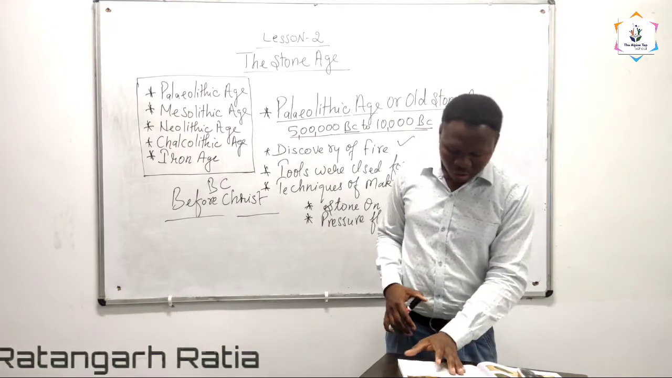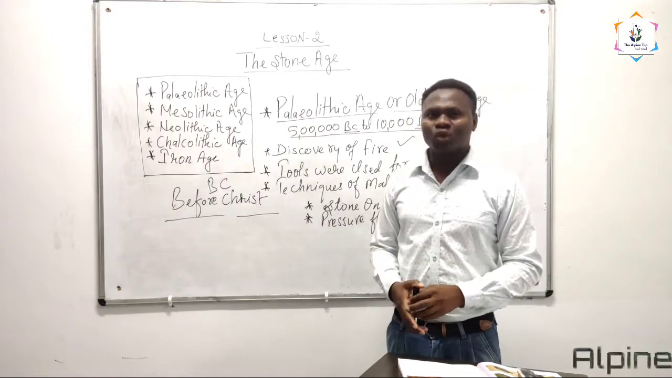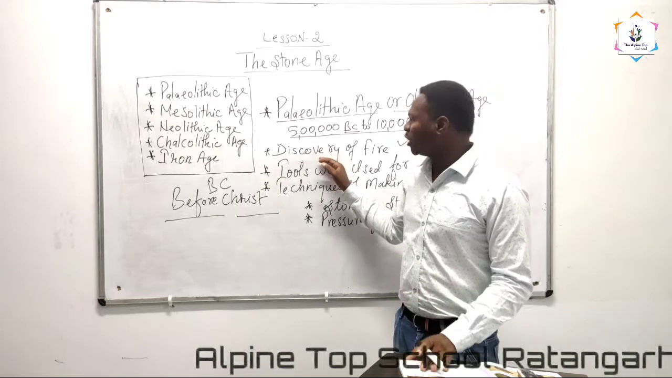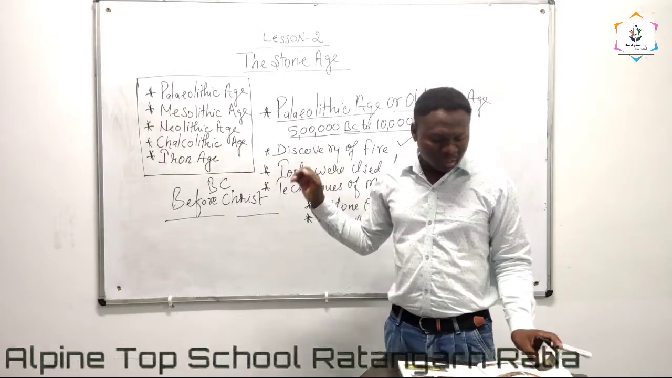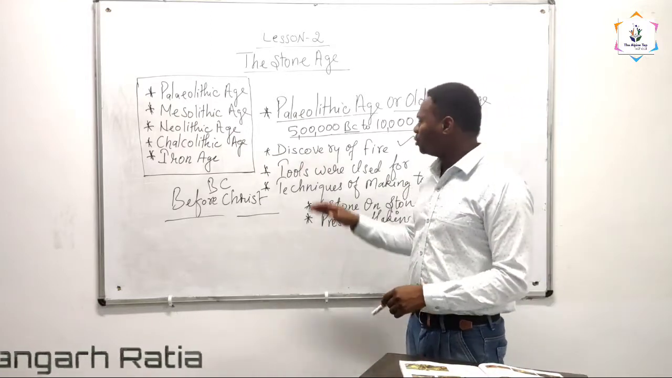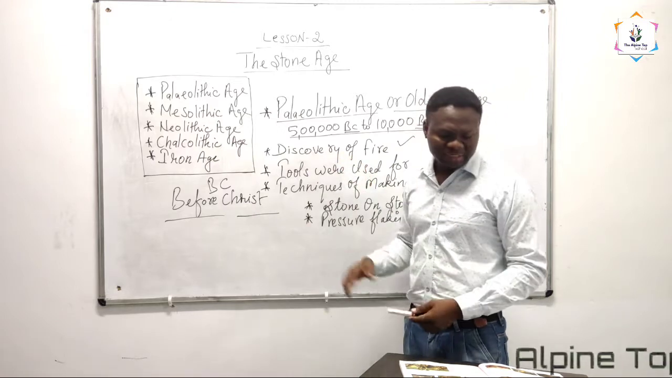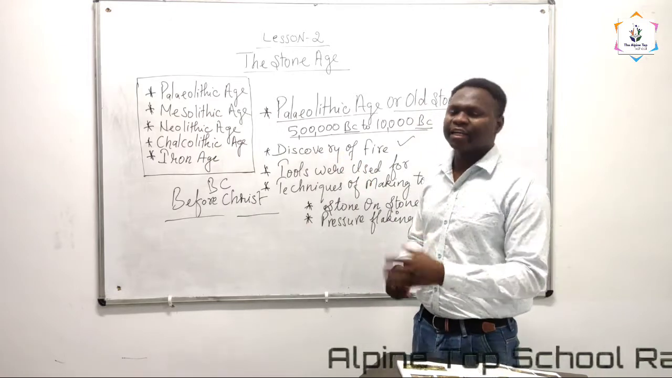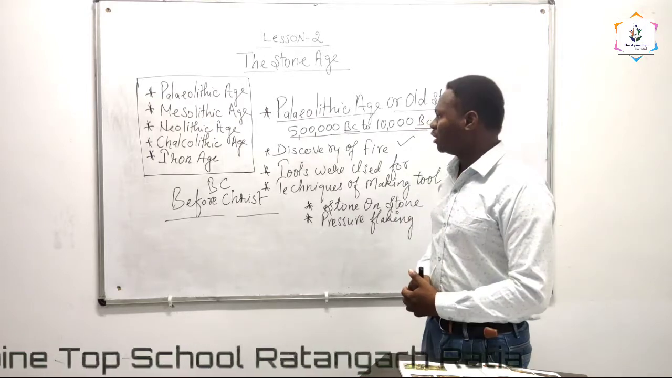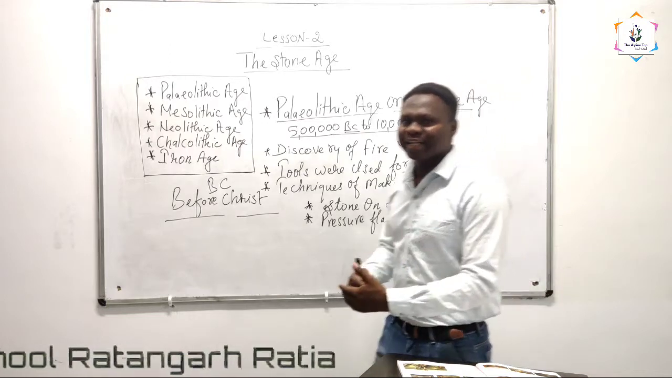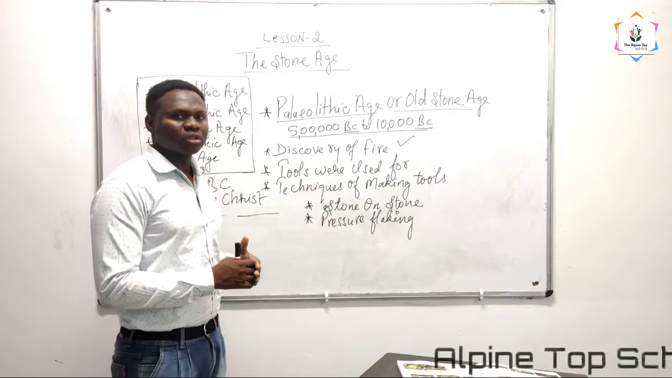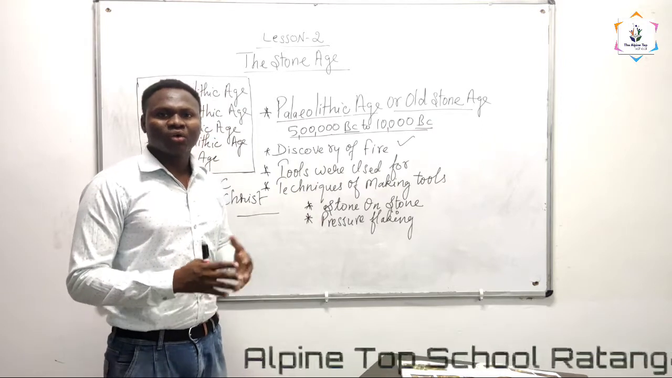Apart from that, a new thing we learned in the Stone Age is the discovery of fire. It tells us that the discovery of fire was made accidentally. There is no single particular reason for it, but there are many possible reasons. For example, scientists believe that one of the main reasons could be a forest fire.